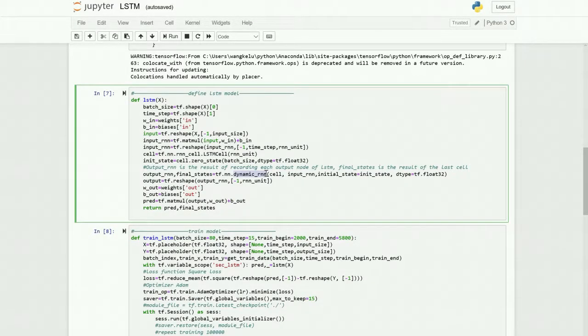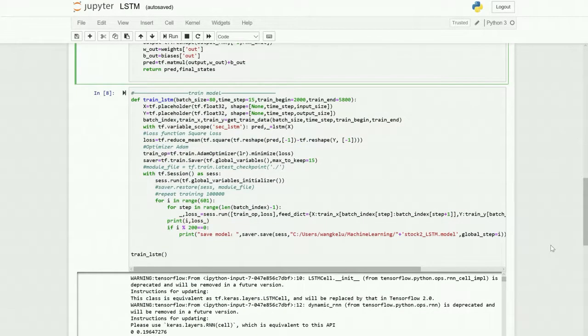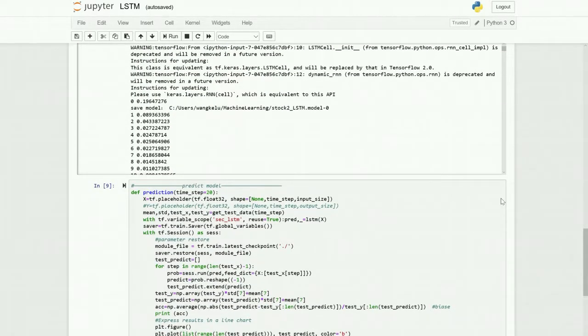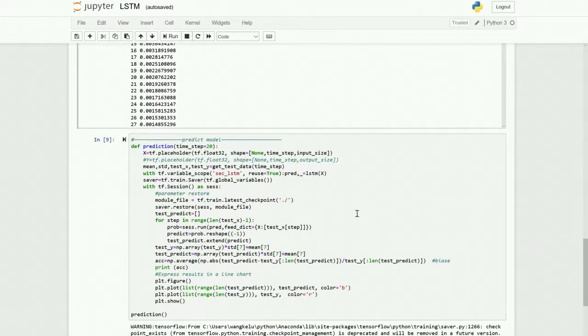And for a single LSTM model cell, we can use its call function to perform an operation just one step ahead of the sequence time. And in this regard, TensorFlow provides this function, which is equivalent to calling time steps. And this is our train model. We use square loss as our loss function and use Adam as our optimizer, and this is our prediction model.